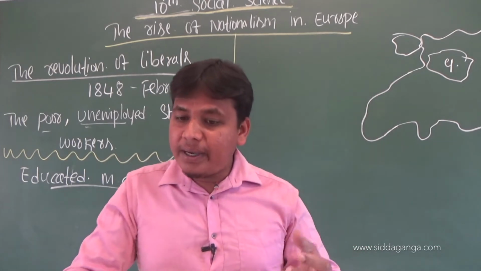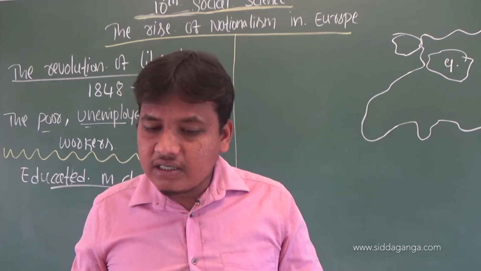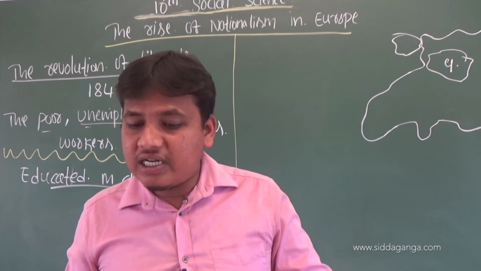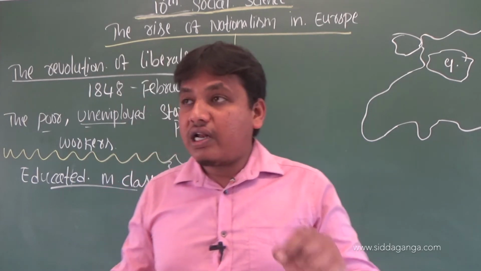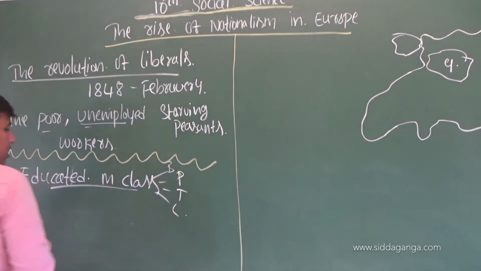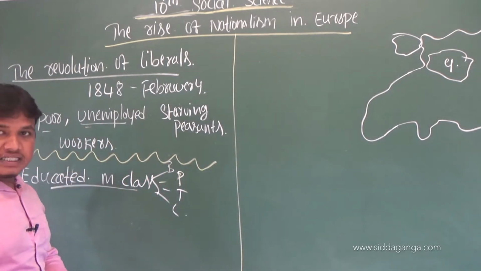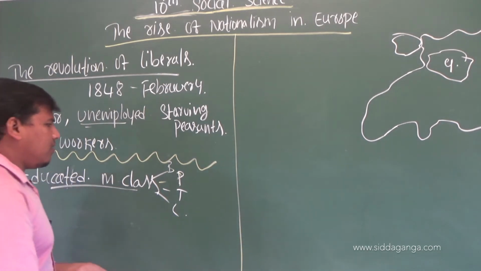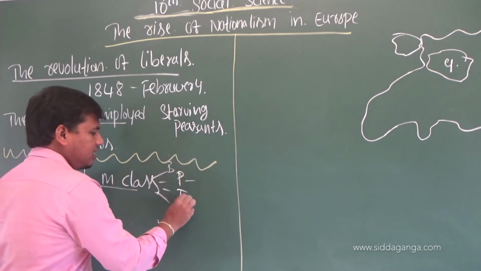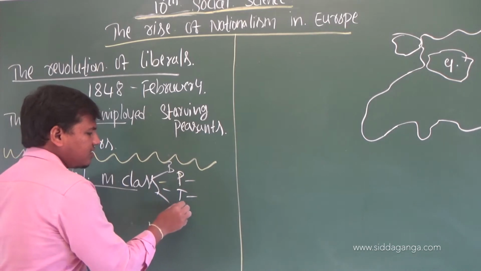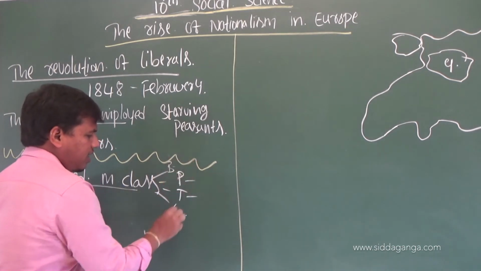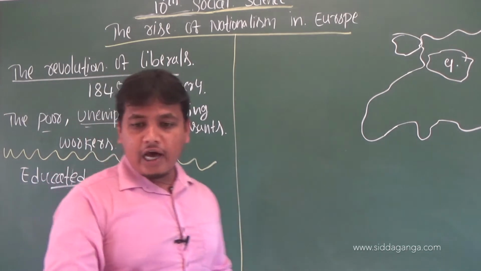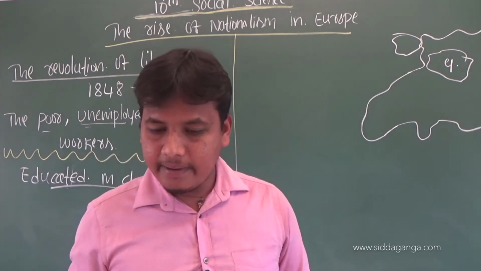Workers in many European countries in the year 1848 revolted. On the other hand, another revolution was led by the educated middle class, which included professors, teachers, businessmen, and others, who also protested against the government.